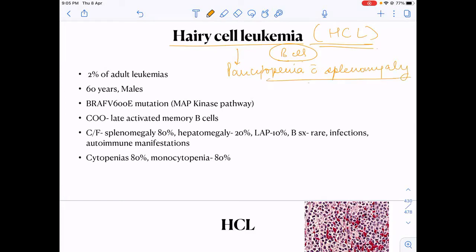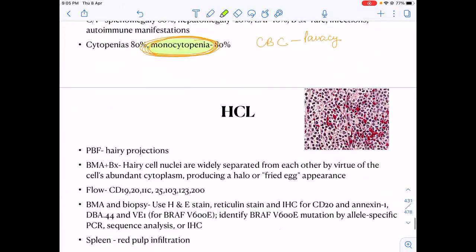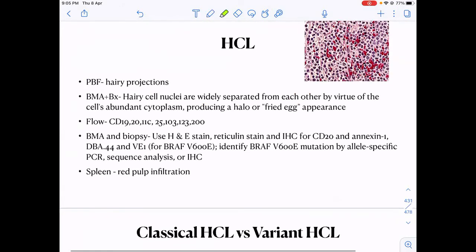Okay. Then we have to remember that in the CBC, there'll be pancytopenia, but specifically what we'll see, there'll be monocytopenia in almost 80% of patients. So monocytopenia is quite characteristic of hairy cell leukemia. Now they'll ask you which mutation is commonly associated with hairy cell. 100 times this question has been asked. BRAF V600E mutation. Okay, what mutation is associated with hairy cell leukemia? BRAF V600E mutation.